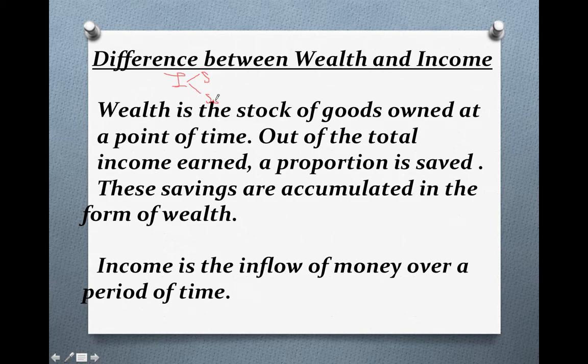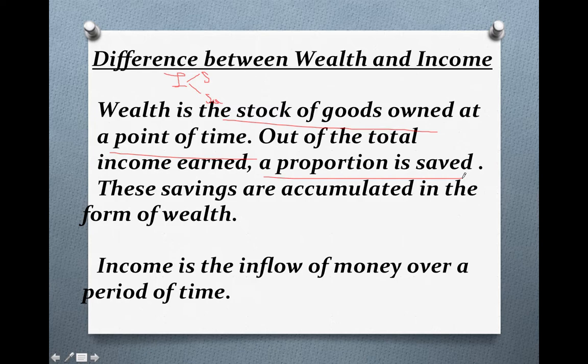So the total amount of saving done from the total income represents our wealth. Wealth is a stock of goods owned at a point of time, and out of the total income earned, a proportion is saved.